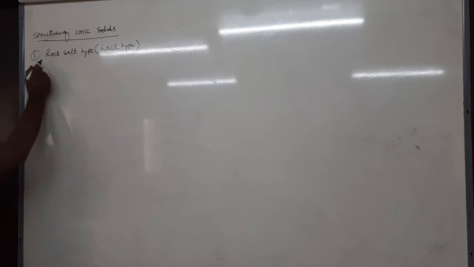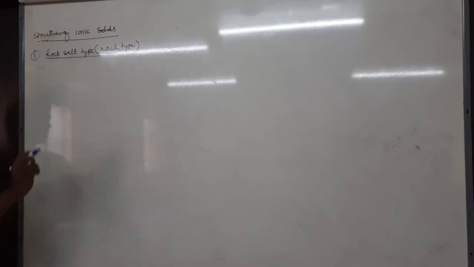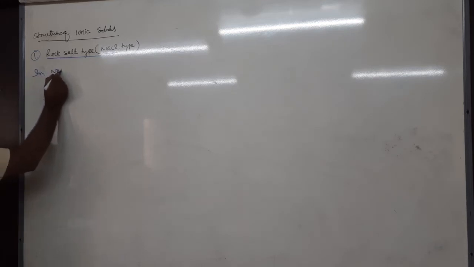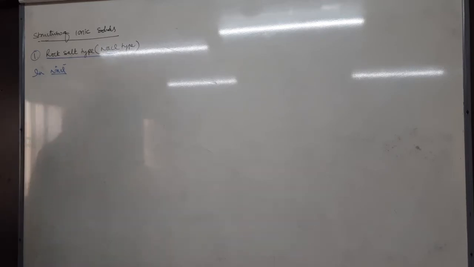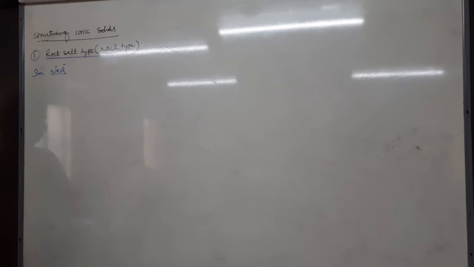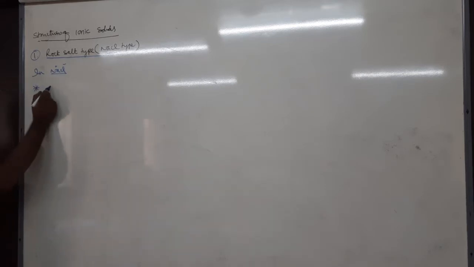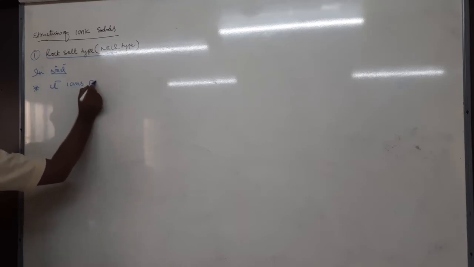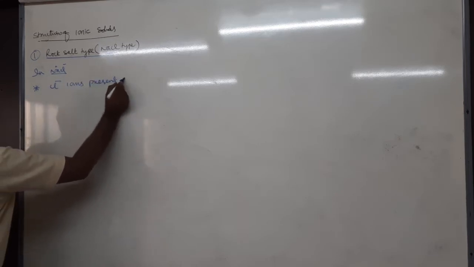First one, rock salt. Tell me, in NaCl, there is a Na+ ion and a Cl- ion. Now tell me where the Cl- ion is present and where the Na+ ion is present. In every structure you have to remember where the anion is present and where the cation is present. So in NaCl type structure, Cl- ions are present in FCC.